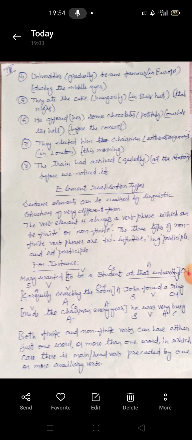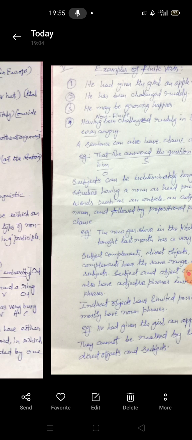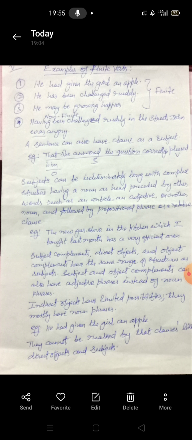Now, both finite and non-finite verbs can have either just one word or more than one word, in which case there is a main head verb preceded by one or more auxiliary verbs. This we have already talked about. Now here are some examples, have a look at this page. We have already talked about the three non-finite verbs that we just did, and here are examples of some finite verbs.